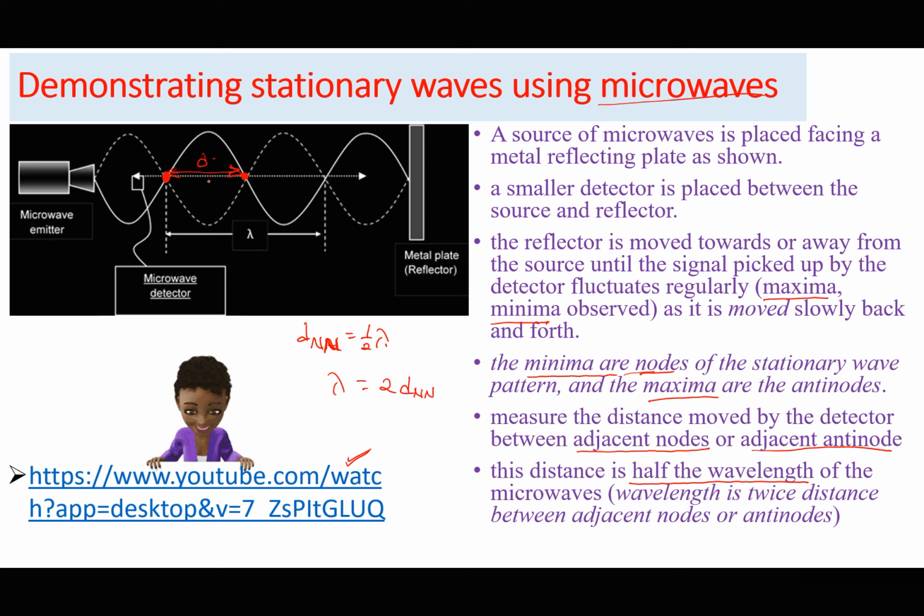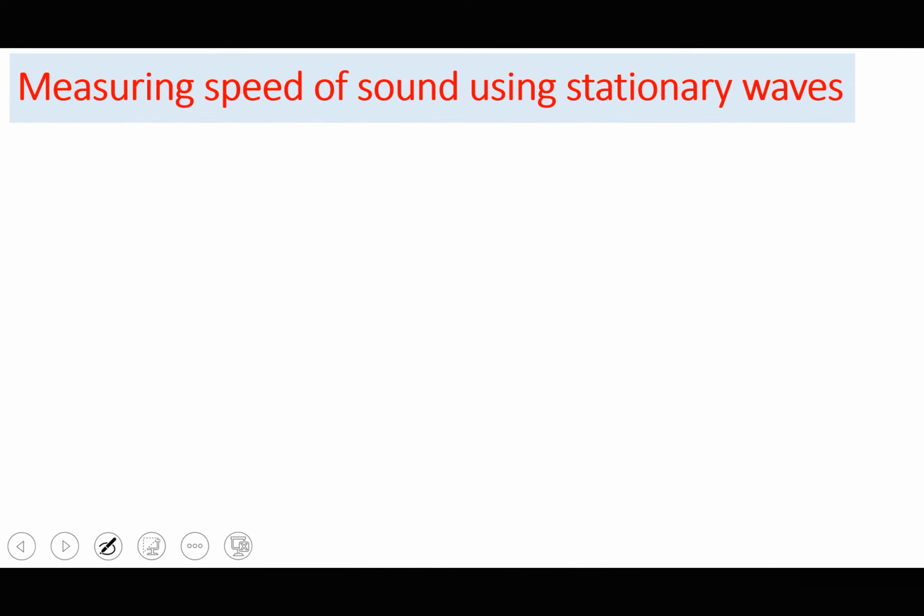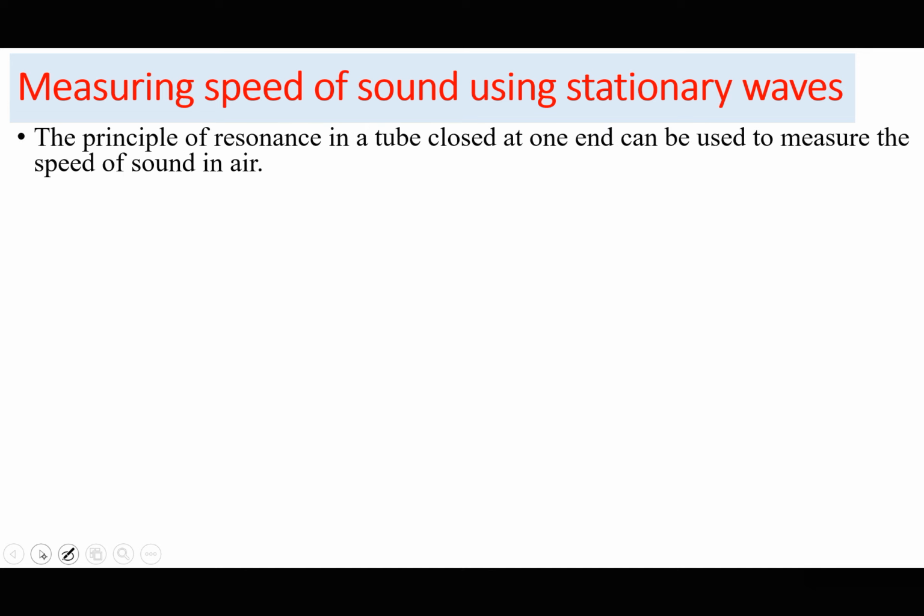Can we therefore measure the speed of sound using stationary waves? We have seen that we can measure the wavelength of microwaves, for example, using stationary waves. Can we also measure the speed of sound using stationary waves? Of course, yes. The principle of resonance in a tube closed at one end can be used to measure the speed of sound in air.